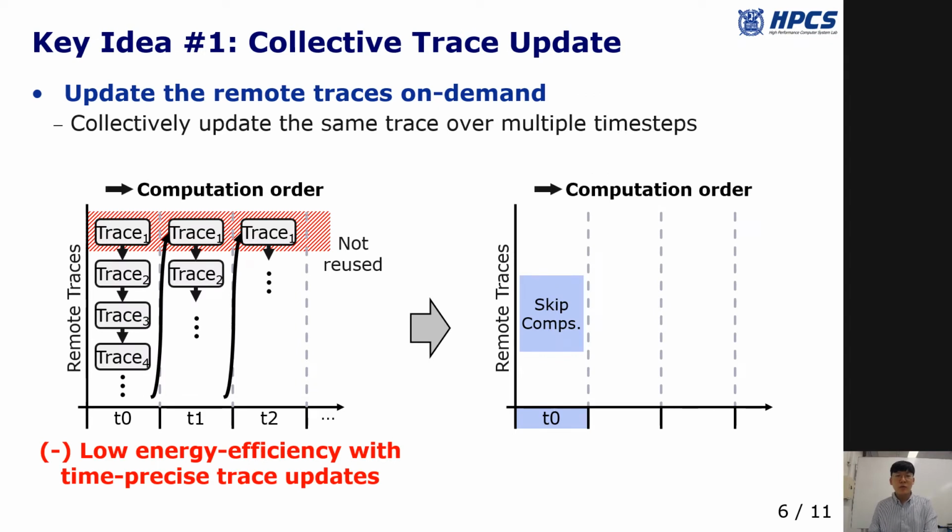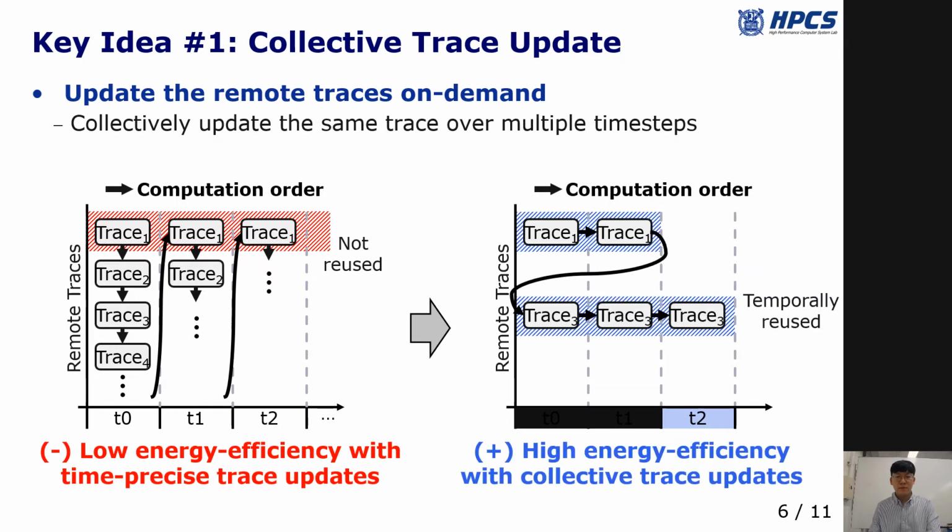To mitigate the overhead, I'll briefly introduce our key ideas. First, we propose to collectively update the traces on demand. So, unlike the time-precise baseline, we skip trace updates in the absence of a spike. Instead, we update the traces when a spike triggers learning. By doing so, we update the same trace over multiple time steps and temporally reuse the traces.